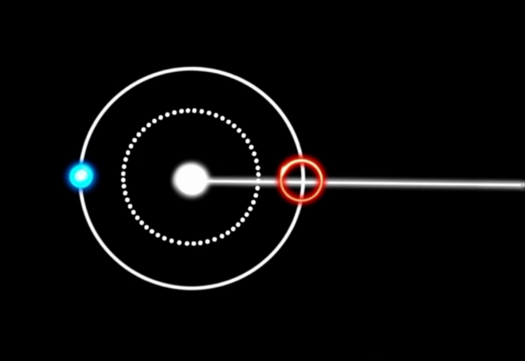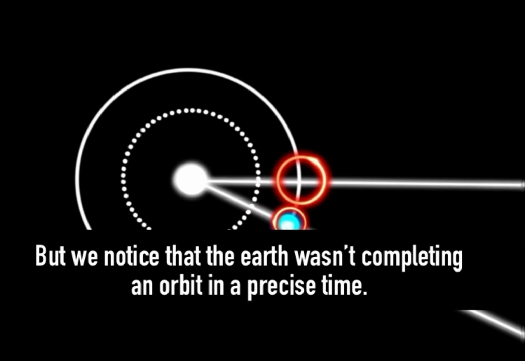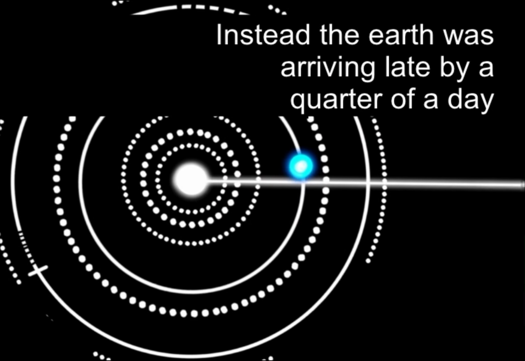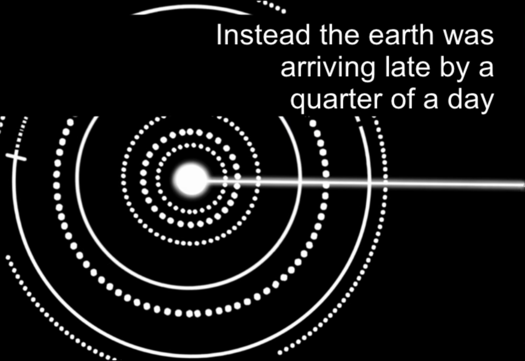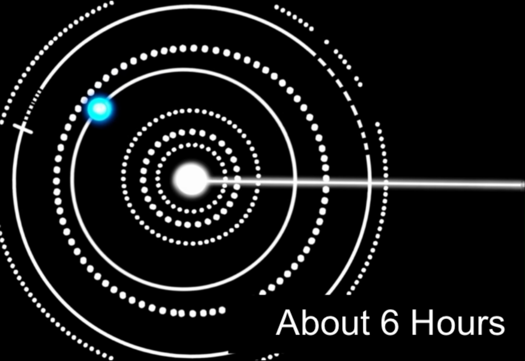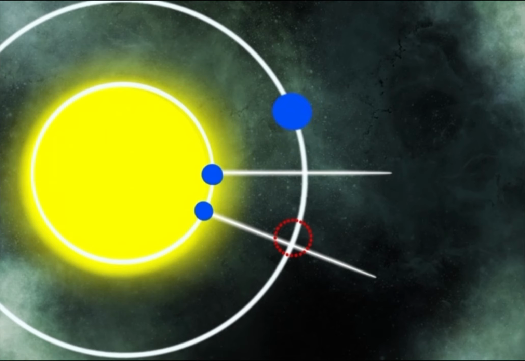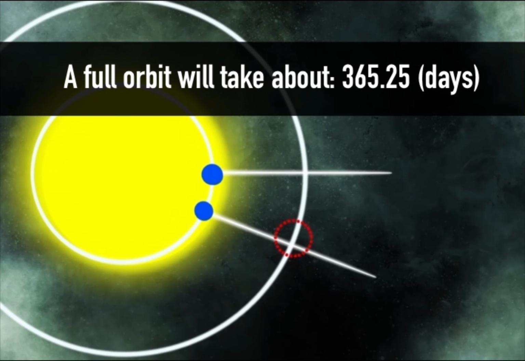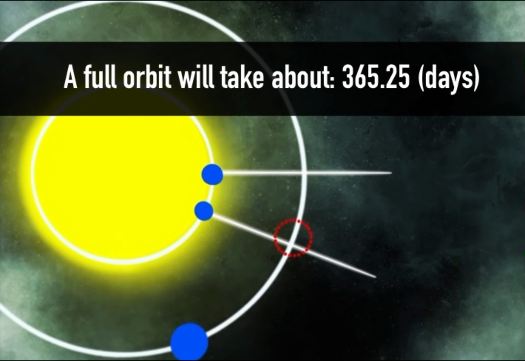But we noticed that the Earth was not completing the orbit in a very precise time. Instead, the Earth was arriving about 1/4 of a day late. A full orbit will take 365.25 days. In other words, 365 days and 6 hours.